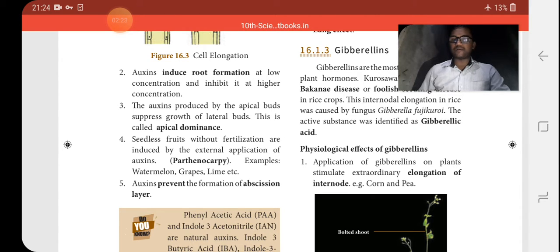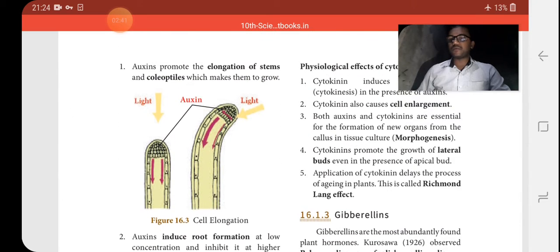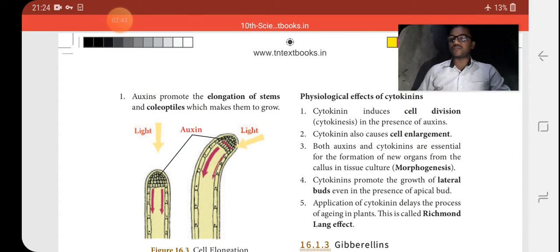Then cytokinin also has 5 points. Each and every one has 5 points. And not only can it be asked in a 4 mark question, it is asked in 1 mark also, in some questions like morphogenesis. Or a 2 mark question: what is morphogenesis? By using auxin and cytokinin, which are essential for the formation of organs, new external organs are formed. That is morphogenesis.